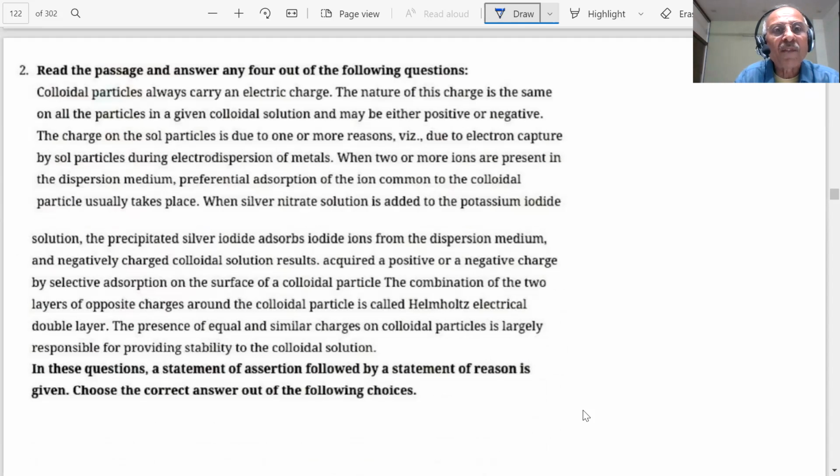Colloidal particles always carry an electric charge. Which chapter am I talking of, students? This is from which chapter? NCERT, you have read. Tell me now. Which chapter is this? So this is solutions. Colloidal particles. Where are the colloids which we talked of? So this was in surface chemistry.